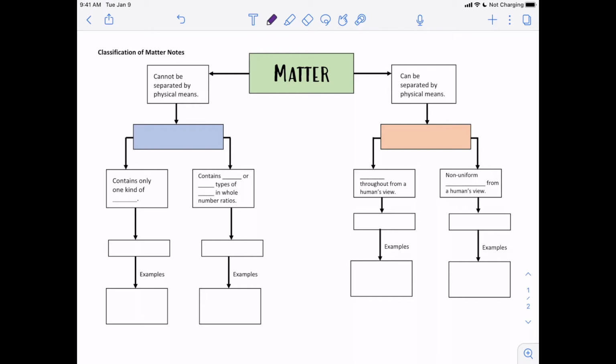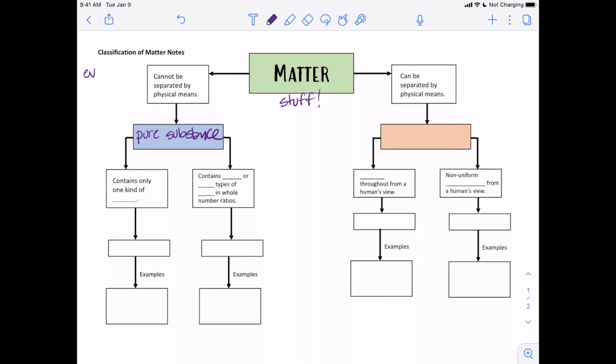Matter is just stuff. And we can talk about lots of ways to classify matter. One of the ways you can classify matter is how it's separated. If matter cannot be separated by physical means, it's a pure substance. And physical means of separation, you can put that off to the side here.